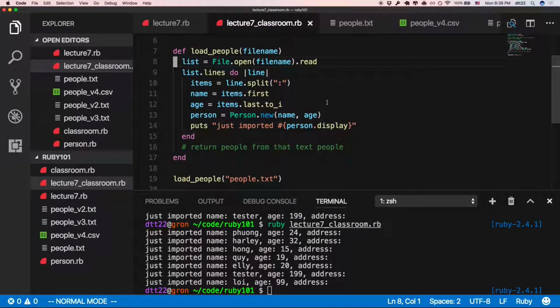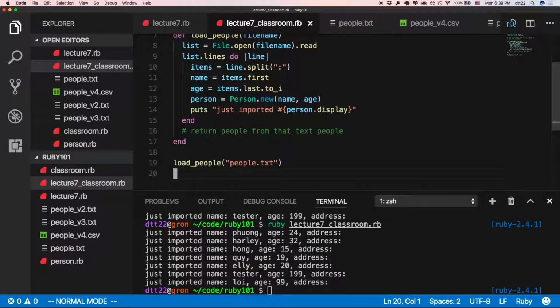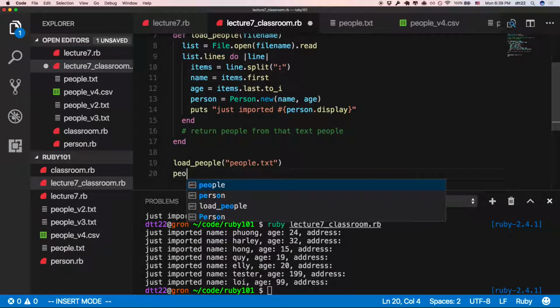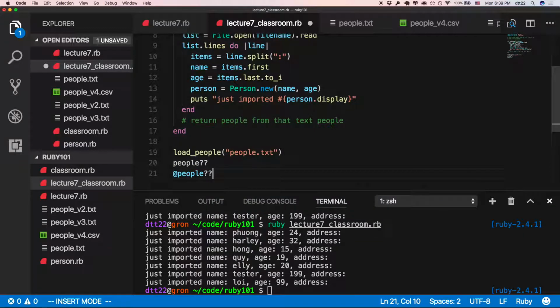Can you tell me something is not right? Something is not right about this. I have this person here. I load people, I print it out. After I finish, I forget. Outside here, do I have the people? Do I have this variable, people? Do I have this instance variable people? No, right?